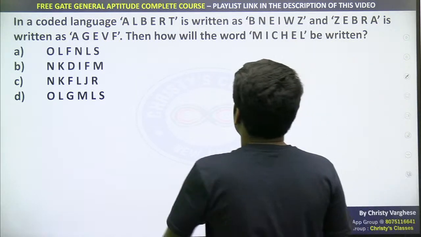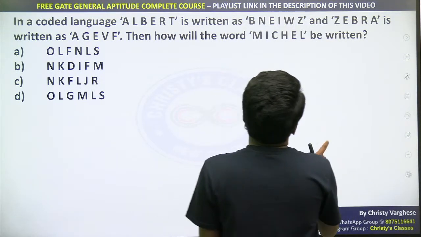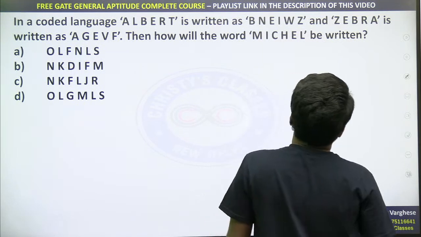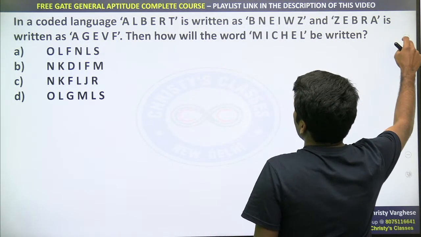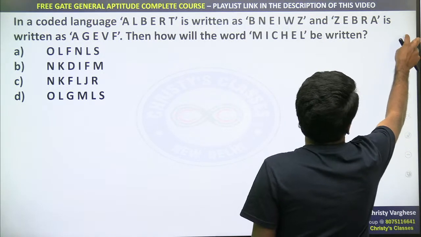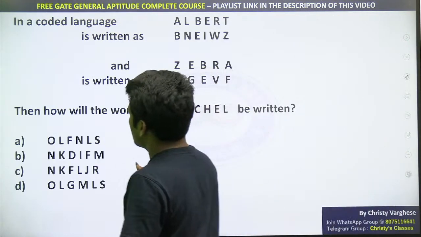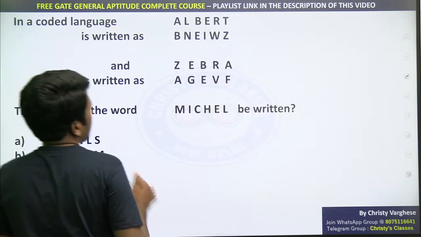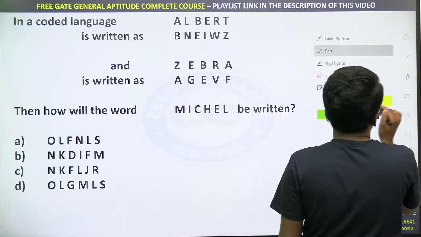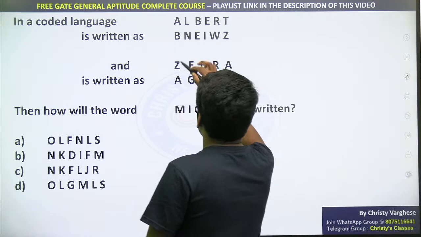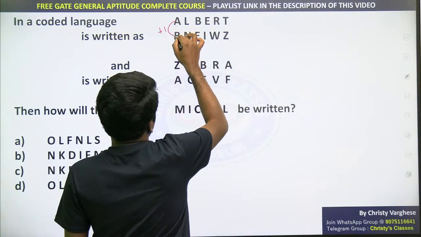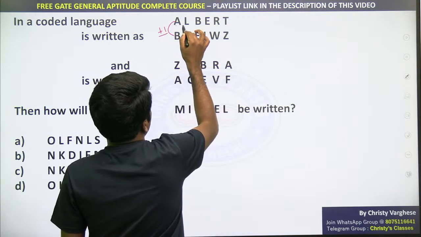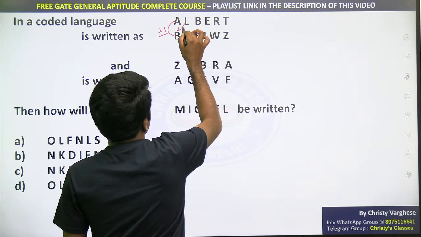So I'll explain, very simple question. Albert is written as BNEIWZ, zebra as AGEVF. Then how will the word Michael be written? So I told, this was a pattern which was taught in the class itself, a common pattern in coding decoding. A, the first letter, is B. A plus 1 is B, we can say. L plus 2 is N.